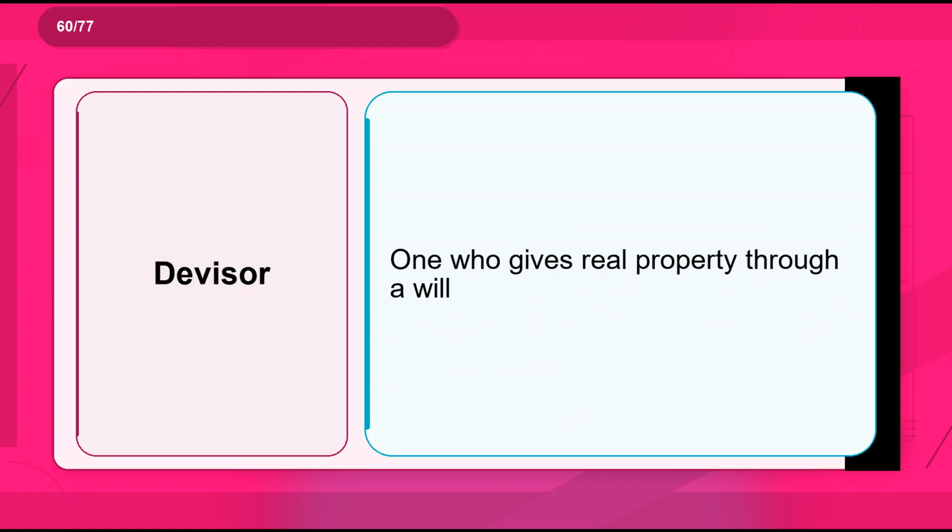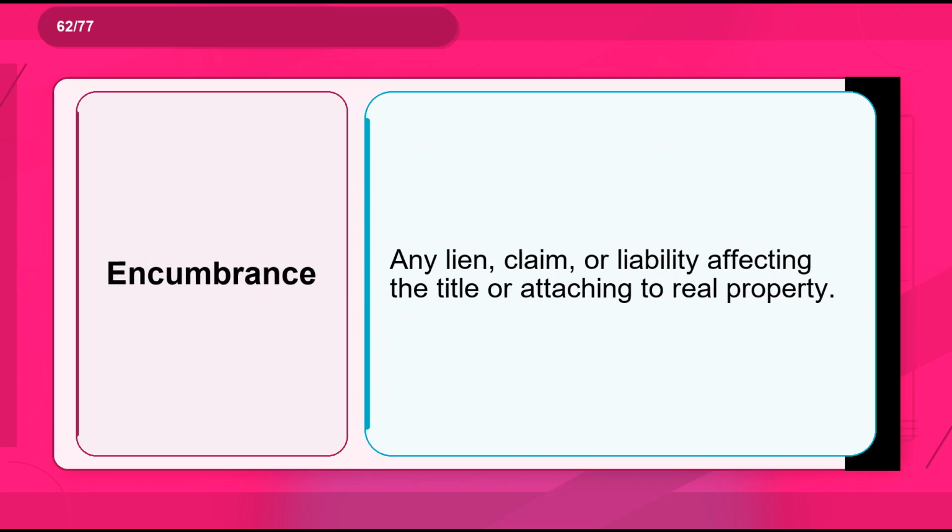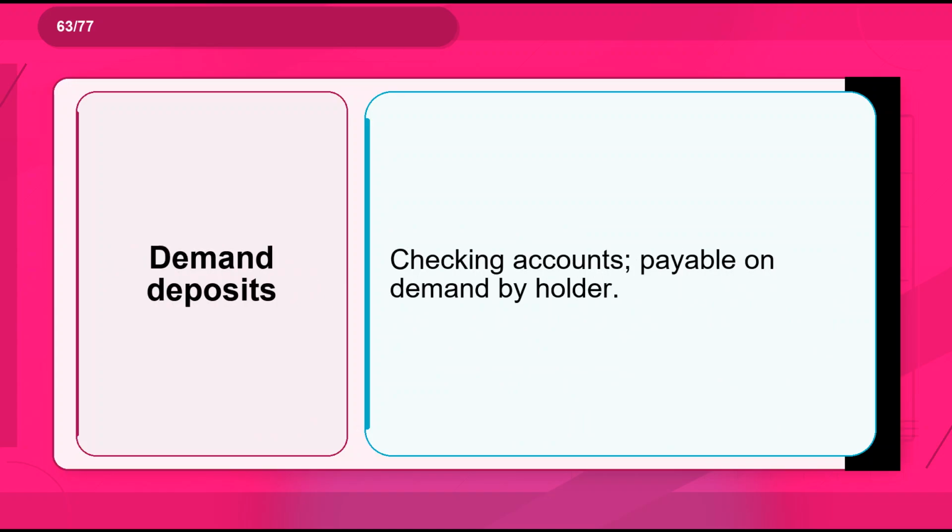Flashcard 60. Term: devisor. Definition: one who gives real property through a will. Flashcard 61. Term: devisee. Definition: one who receives real property under a will. Flashcard 62. Term: encumbrance. Definition: any lien, claim, or liability affecting the title or attaching to real property. Flashcard 63. Term: demand deposits. Definition: checking accounts payable on demand by holder.